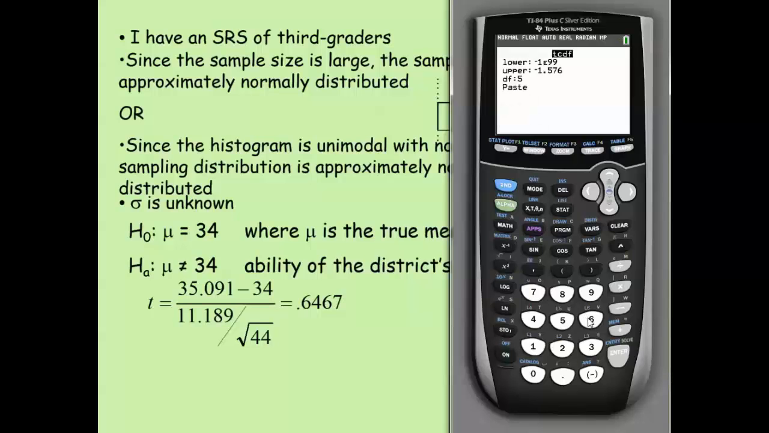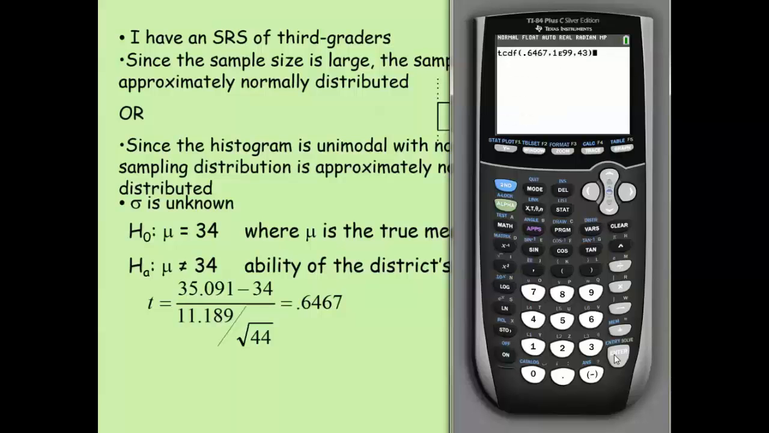Okay, so let's talk about that t-score. It's a positive number, which means I'm on the upper tail part of the graph. So I want the area from 0.6467 as the lower bound. The upper bound is going to be infinity, so 1E99. Degrees of freedom in this case would be n minus 1: we've got a sample of 44, so 44 minus 1 is 43. Then I hit paste, and hit enter.